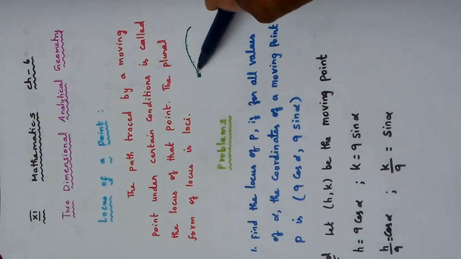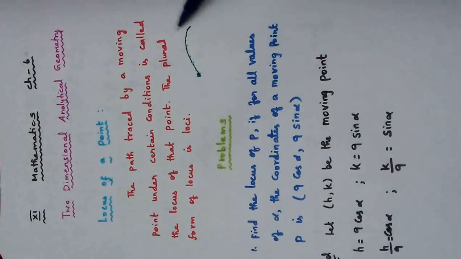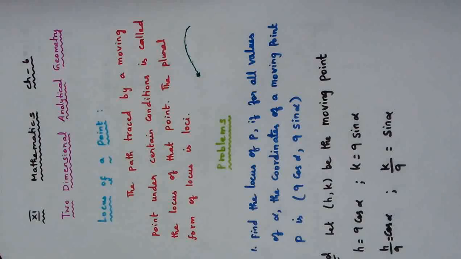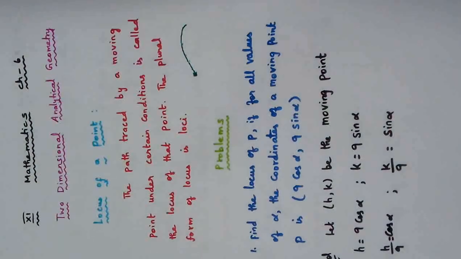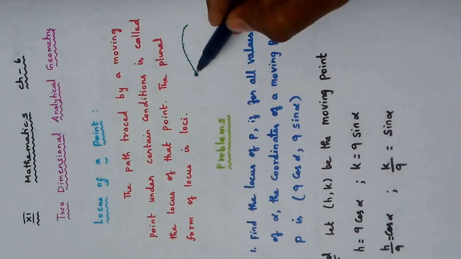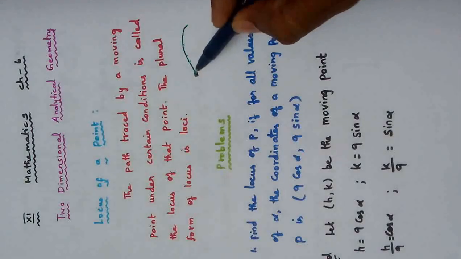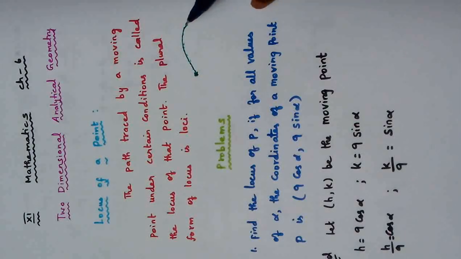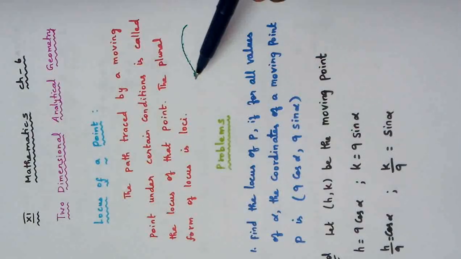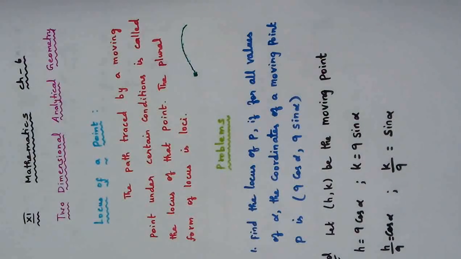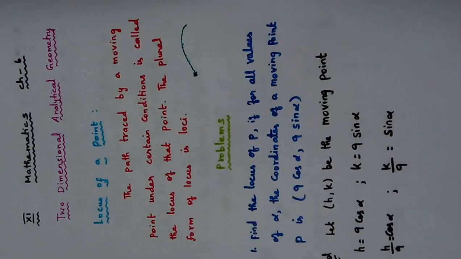At different times the point is at different positions. When we join those points we get a curve, and that path is called the locus of that particular point. So always keep in mind that locus means a path traced by a moving point. With this definition we are going to see a few problems.